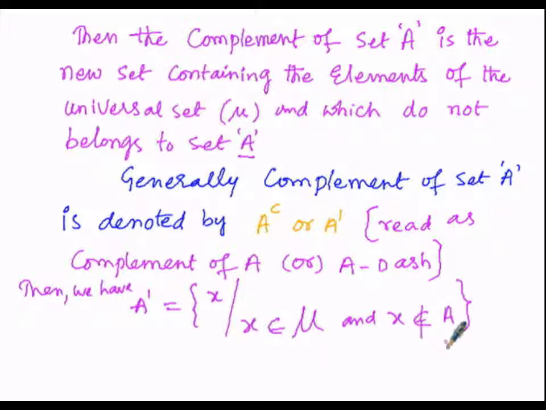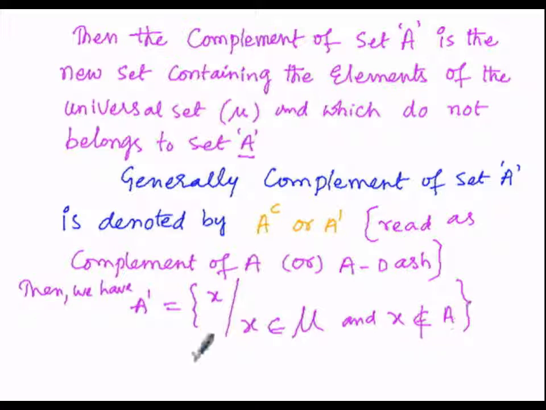So this property states that A dash, the complement of A, is nothing but the elements obtained in the new set. That is, whenever we assume the element as x, the property is that x will be present in mu, that is a universal set, but it does not belong to the set A.